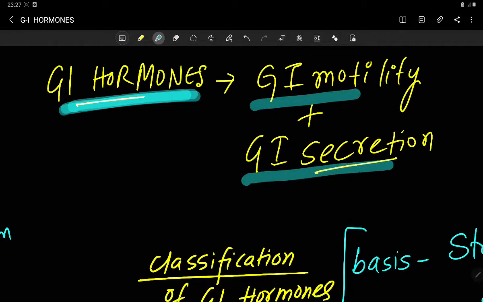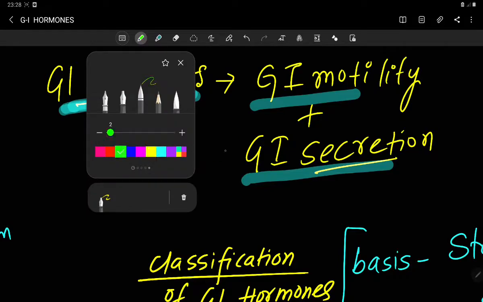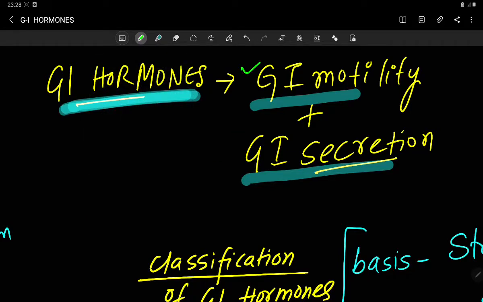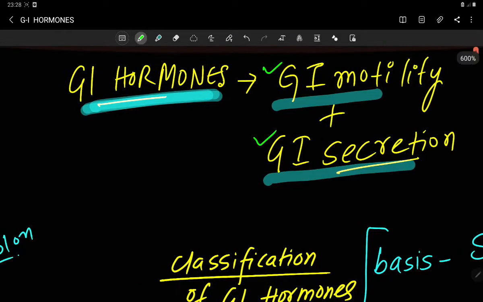Your GI hormones regulate the motility of your gastrointestinal tract, and not only that, they also regulate gastrointestinal secretion. That means one hormone is affecting the secretion of other hormones also. So this is the main function of our GI hormones: GI motility regulation and GI secretion regulation.